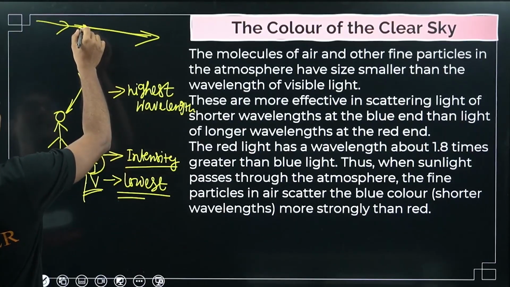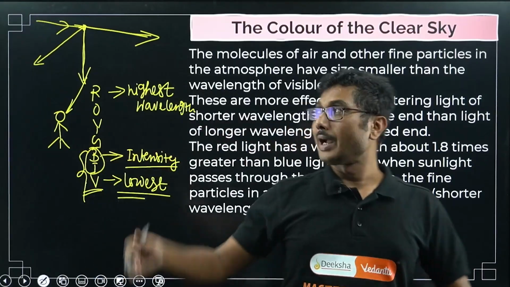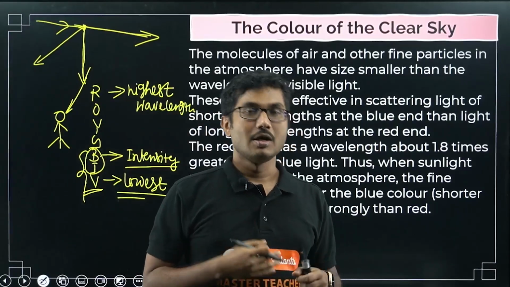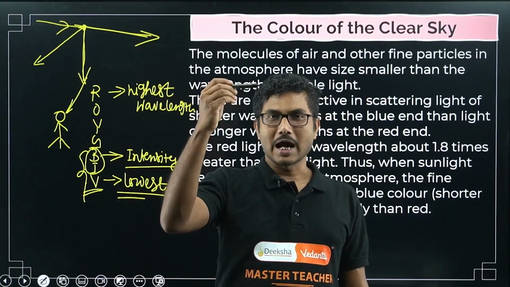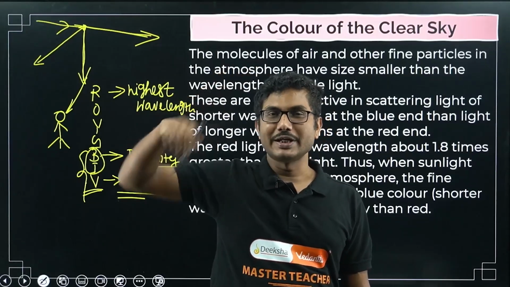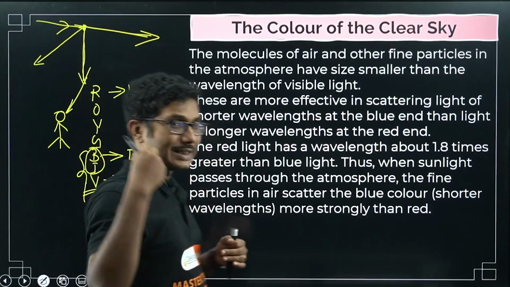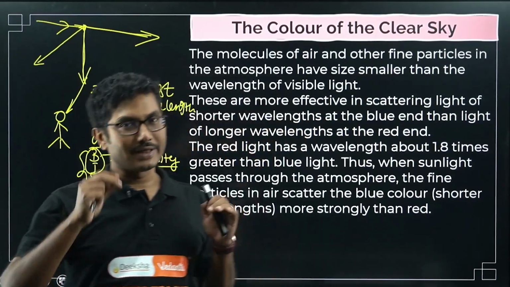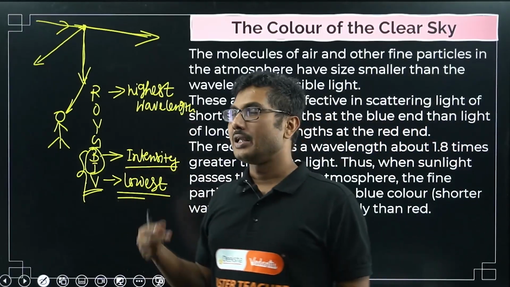And the violet light, after scattering, the angle might not reach you. They scatter so much that they might even go almost in the other direction. But blue has a wavelength such that it comes directly towards you. So sunlight is coming, after scattering blue is coming towards you, violet is going in some other direction, you may not be able to see it, and red is going straight. That's why the sky appears blue. For violet, there are mainly two reasons. One reason is that the intensity of violet light present in white light is very small. Secondly, it scatters more than the blue light, and it may go in another direction, not even present in the scattered light.